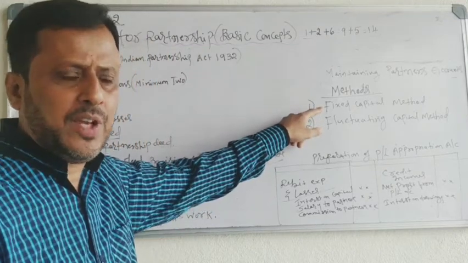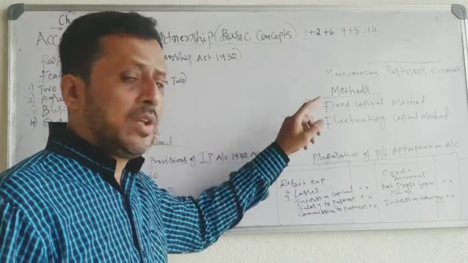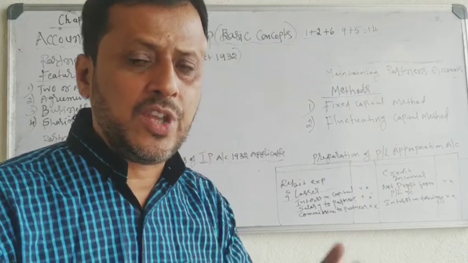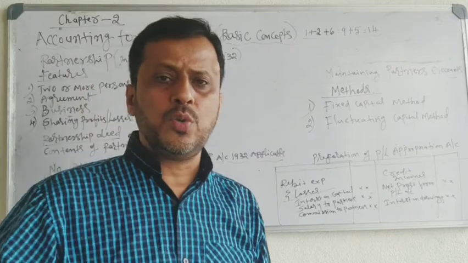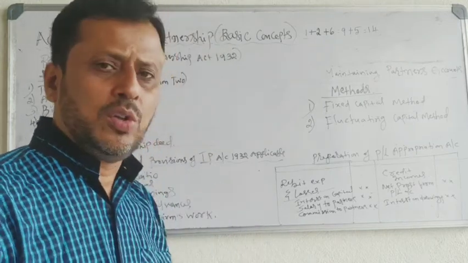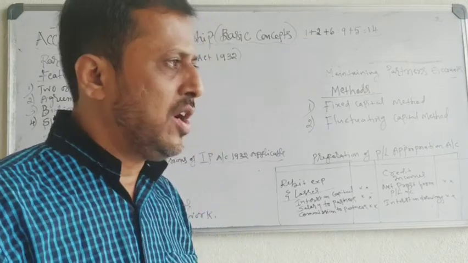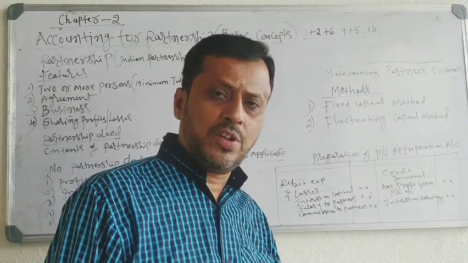Fixed capital method is a method under which the capital balance of partners remains fixed year after year. Suppose last year 2019 the capital balance of partner is 20,000. 2020 also the capital balance of partner is 20,000. 2021 also the capital balance of partner is 20,000.